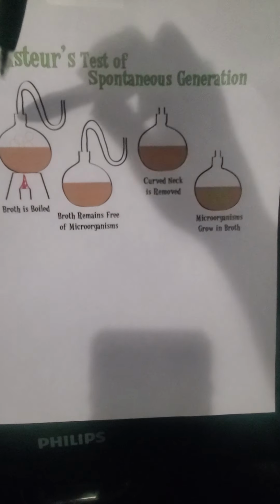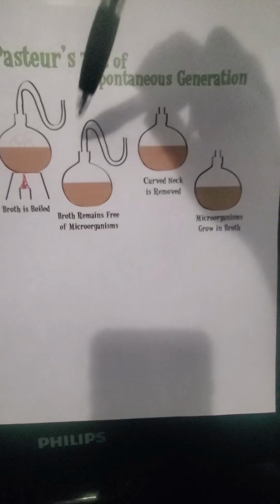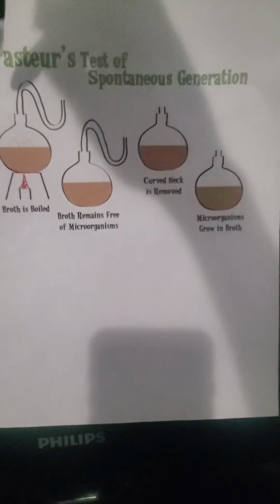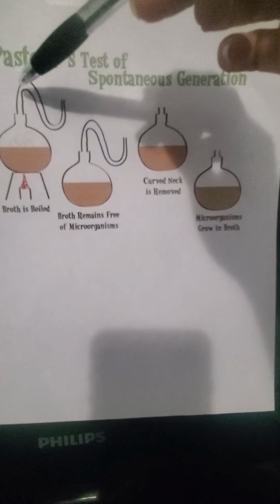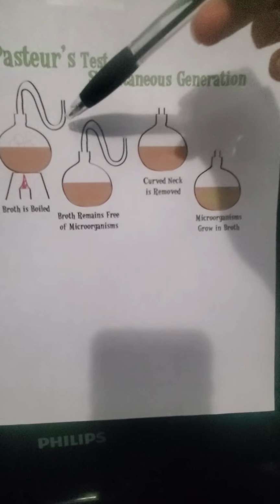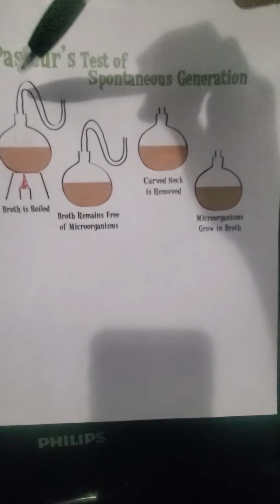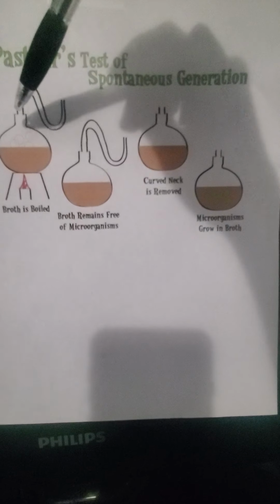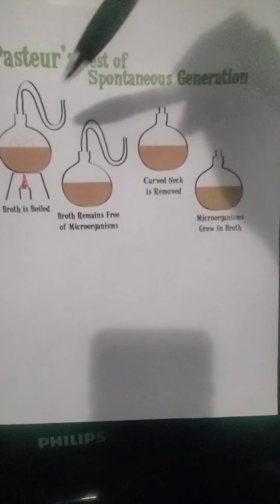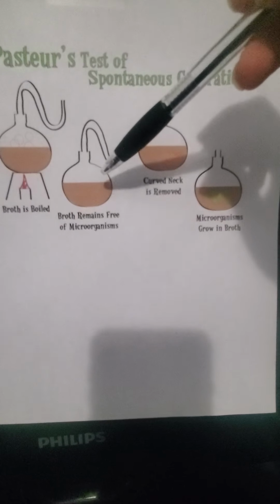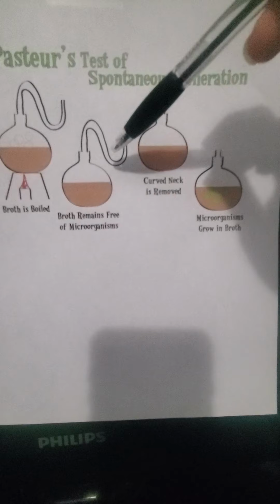And then next he made this kind of S-shaped flask, and what that allowed was air to still travel through the flasks, but these S areas were able to capture the microorganisms. So any of the microbes that were present in the air were caught here and weren't allowed to go into the broth. So while air was still able to go in, the broth remains free from the organisms because they were trapped.